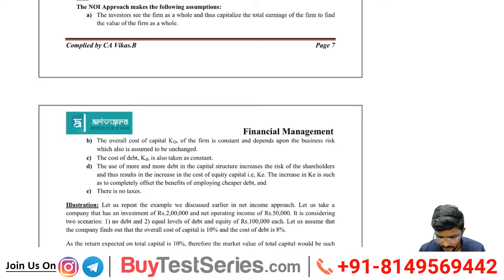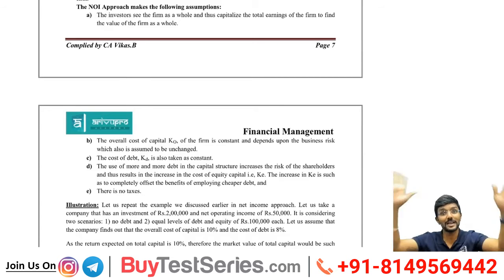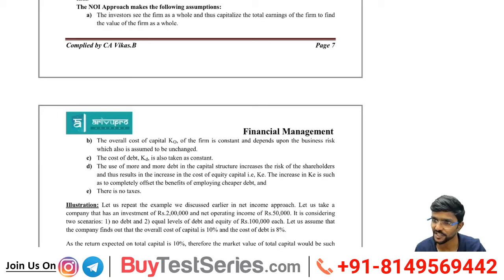The overall cost of the capital of the firm is constant and depends upon the business risk, which also is assumed to be unchanged. Simple, sir. In the previous case, I assumed KD and KE are equal or constant. Here I am assuming cost of overall capital is constant. That means it won't change. Understood? In this case, they would have given KO. I will assume that KO will remain the same. The cost of debt is also taken as constant. So KO is constant, KD also is constant.